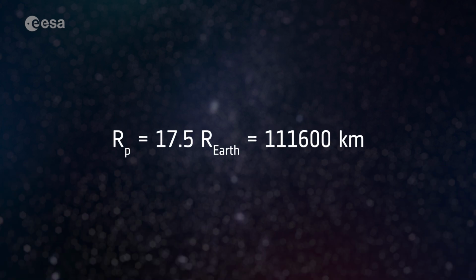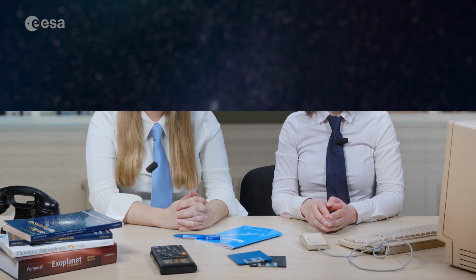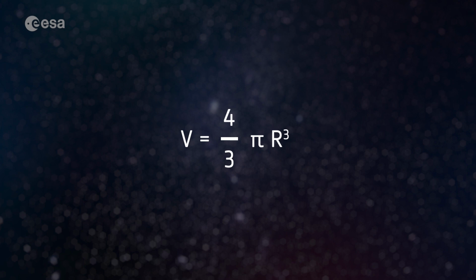Let's now analyse Cal-3b data as an example. In the first exercise, we already determined the radius of Cal-3b. The radius of the planet is equal to 17.5 times the radius of the Earth, around 111,600 kilometres. By knowing the radius, we can calculate the volume of the planet, assuming it is a perfect sphere. The volume of the planet is proportional to the planet's radius cubed.